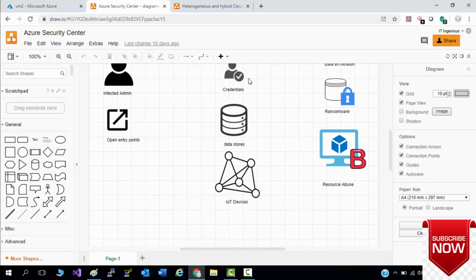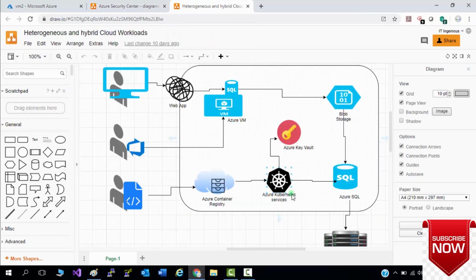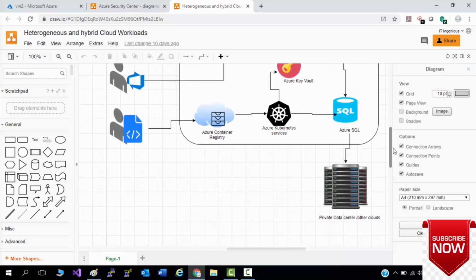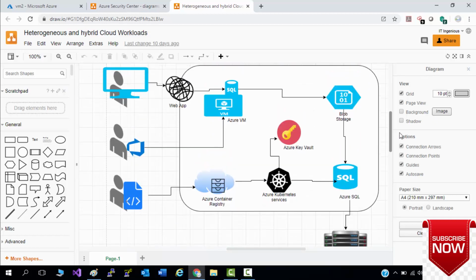Now, how will you protect your environment? The environment we are using right now is a heterogeneous environment, and this is an example of one. We are using these services in the cloud, and again we are using hybrid connectivity from our data center to the cloud.